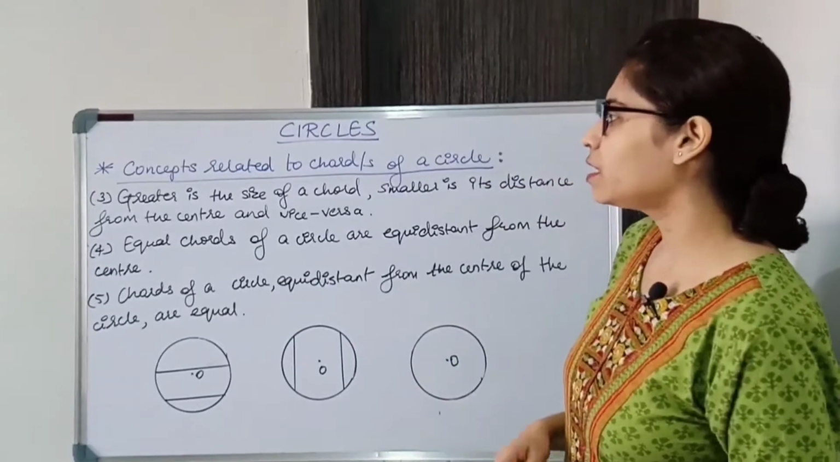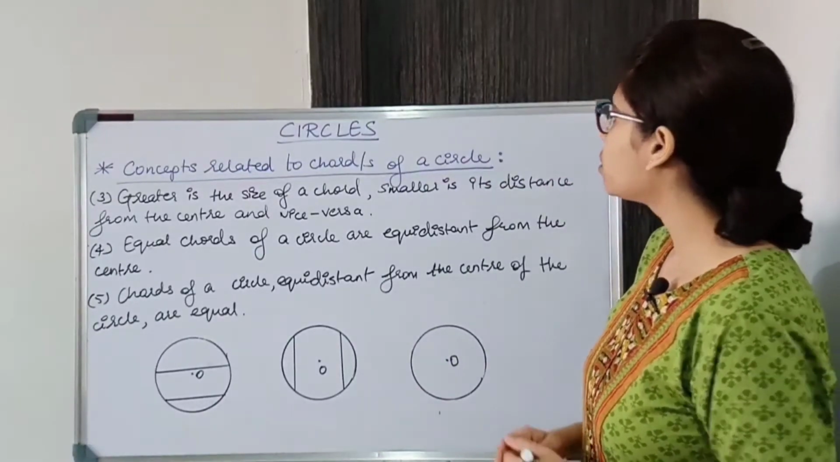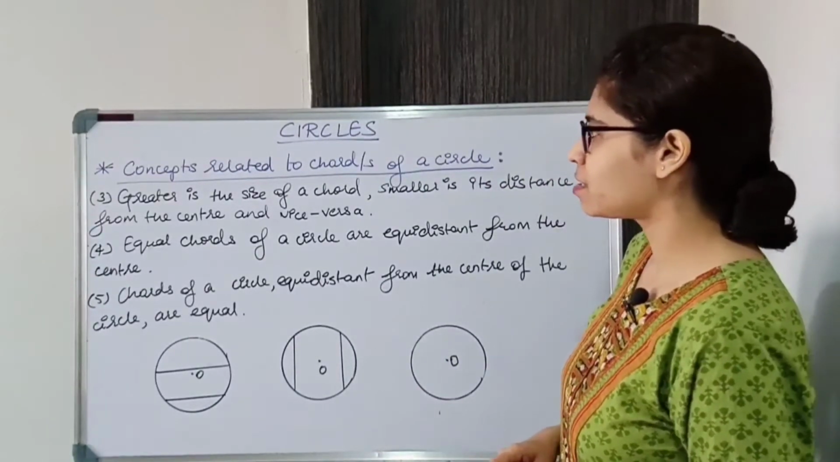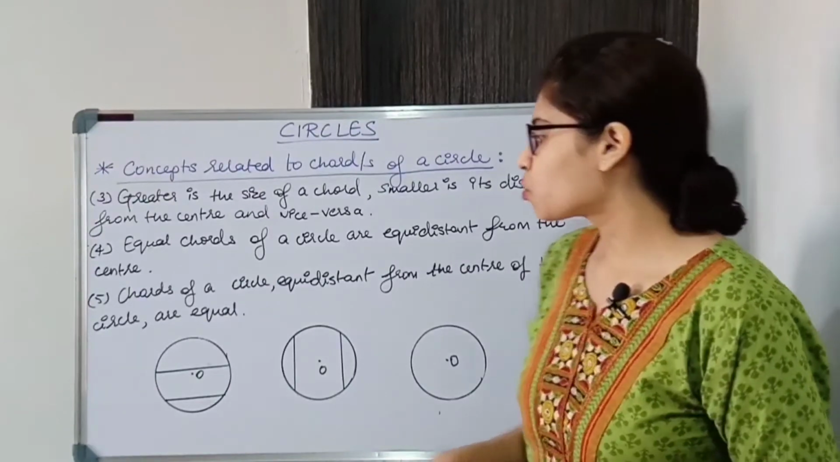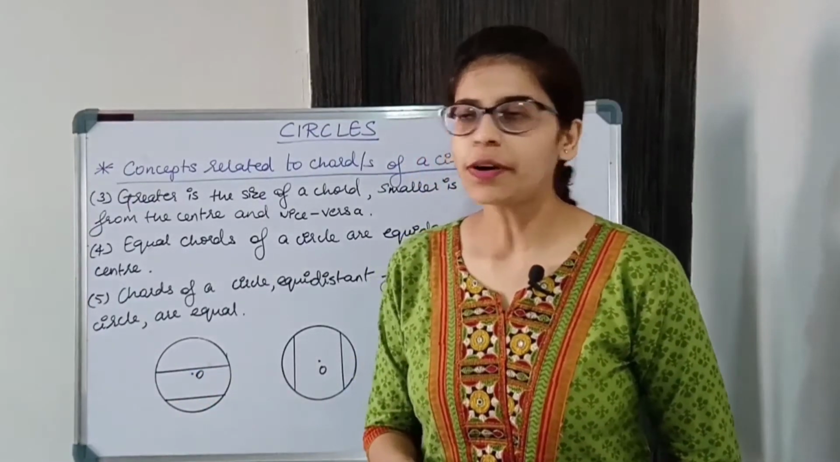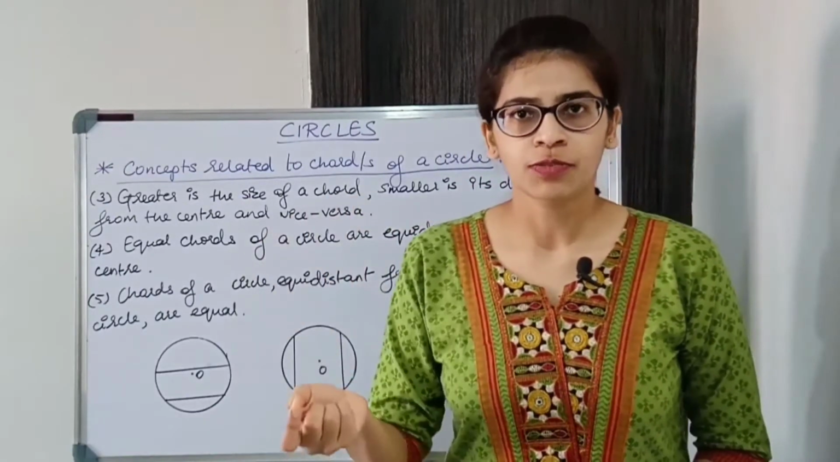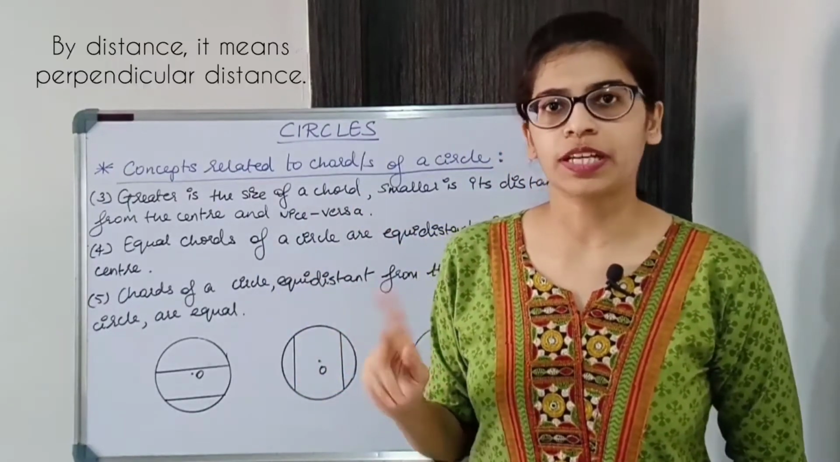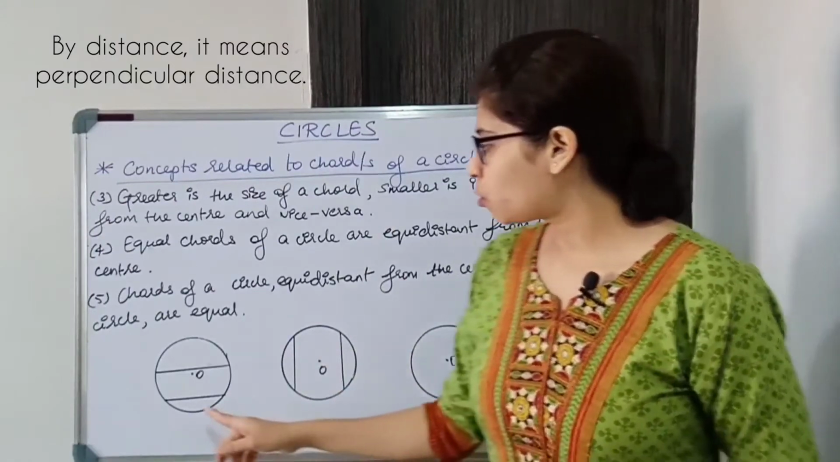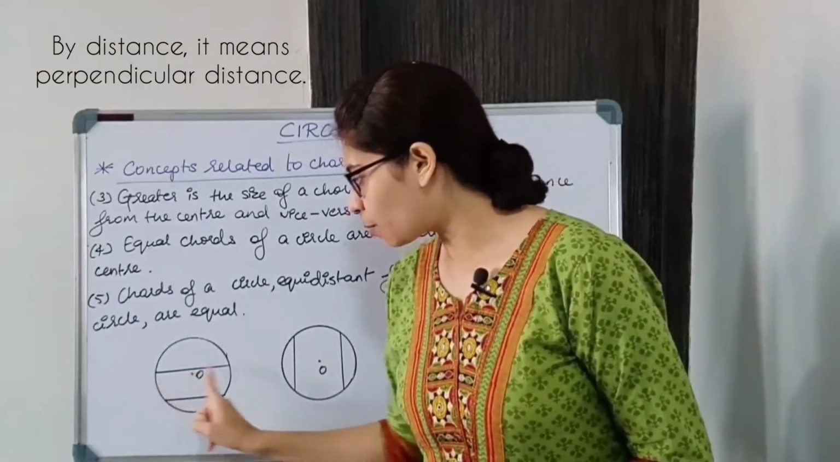So third one: greater is the size of a chord, smaller is its distance from the center, and vice versa. Let us consider the first figure. Greater the size of the chord, smaller is its distance from the center. Opposite होता है, inverse relation है. So यहाँ पे एक chord है, यहाँ पे एक chord है.